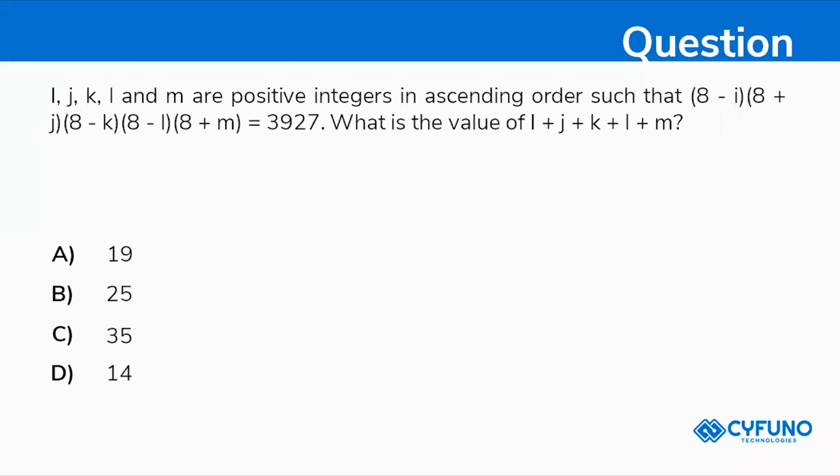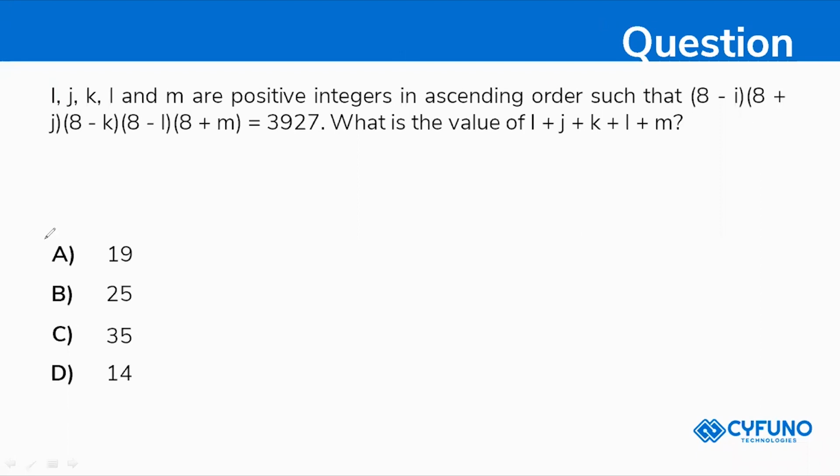So what will be your answer? All of 8 minus I, 8 plus J, 8 minus K, 8 minus L, and 8 plus M should multiply to 3927. You need to find the value of I plus J plus K plus L plus M. So the prime factorization method you want to use here.